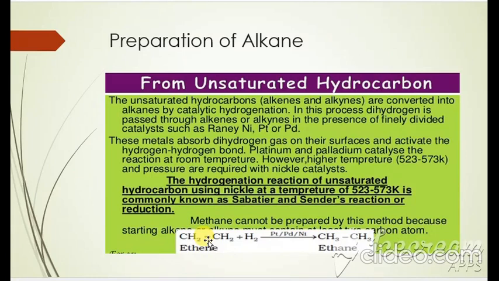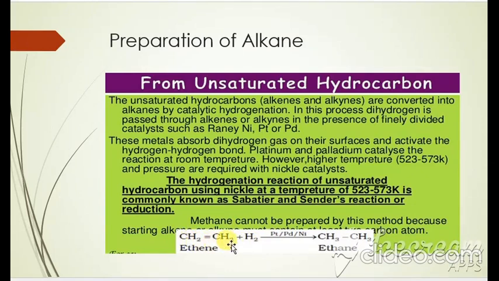Carbon contains 4 hydrogens, and carbon in its outermost shell has 4 electrons, and its valency is 4, which is satisfied by the hydrogen. Here is the alkene, where the double bond is present. 2 hydrogens should be added to this ethene.